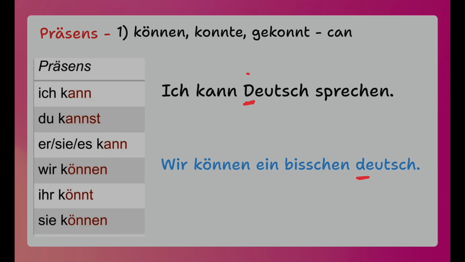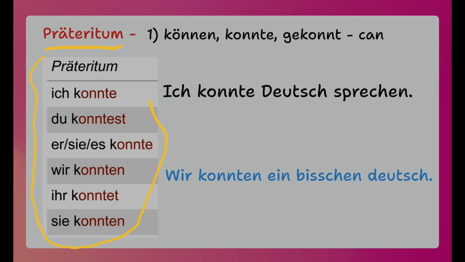I have a question for you. There are two sentences. In both sentences, there is a word called Deutsch. One is written with a capital letter and the other one is written in lowercase. Why? What is the difference? You have to remember a simple rule. In German language, all nouns begin with a capital letter. So in the first sentence, Deutsch is a noun, whereas in the second sentence, ein bisschen Deutsch, here Deutsch is an adjective. That's why it is written in lowercase.